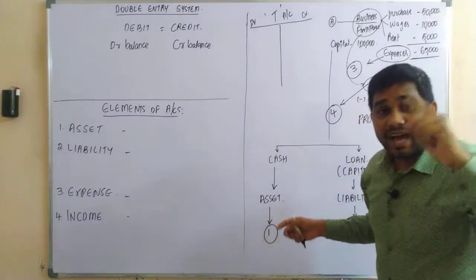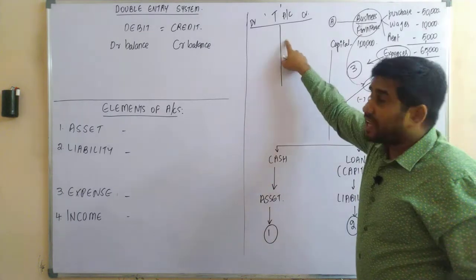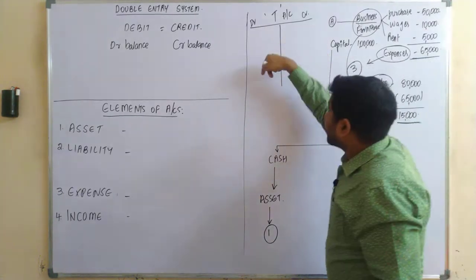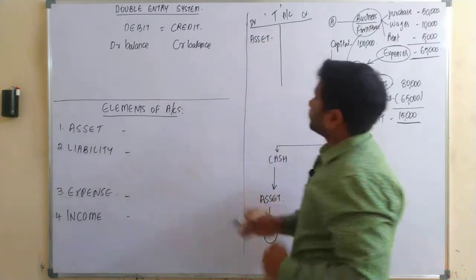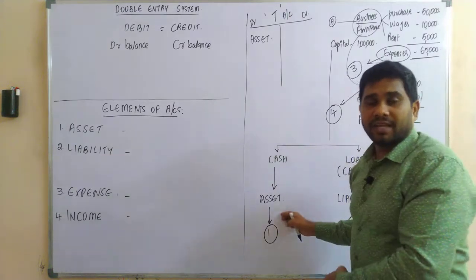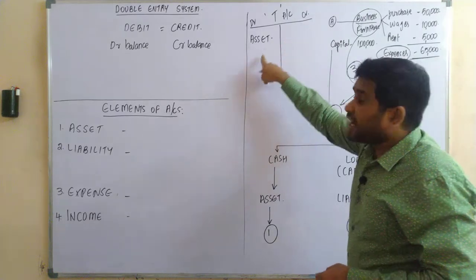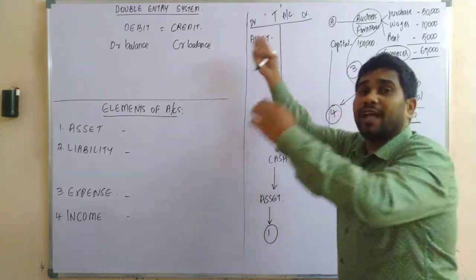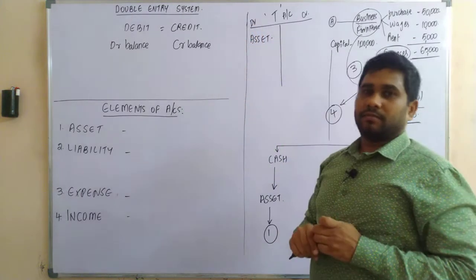As the asset is our first component and it needs to be recorded in our T account, it is recorded on the left hand side, which is nothing but the debit side.